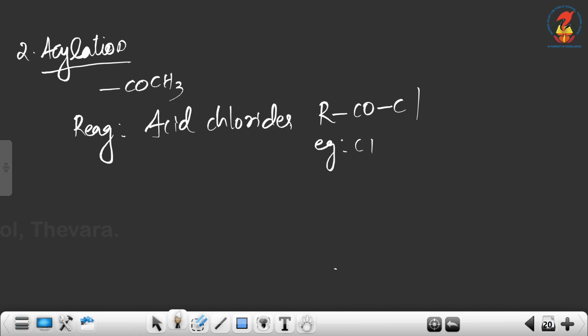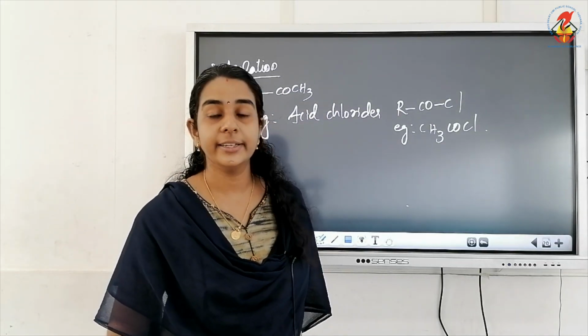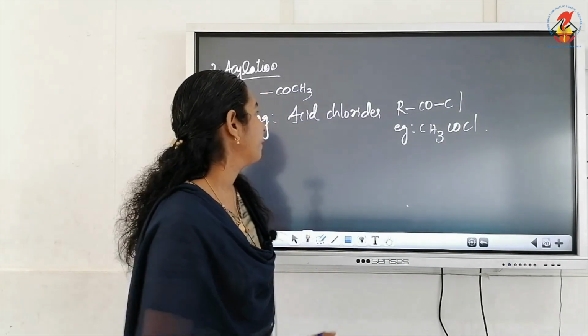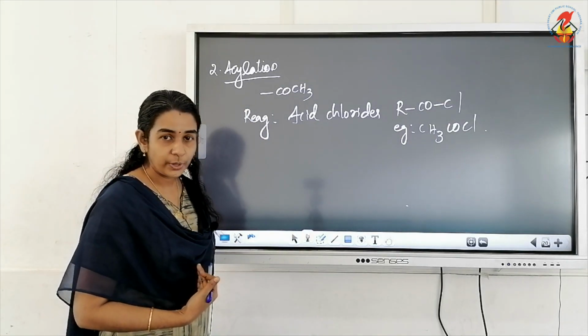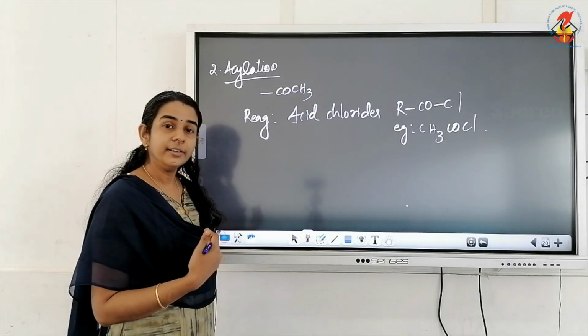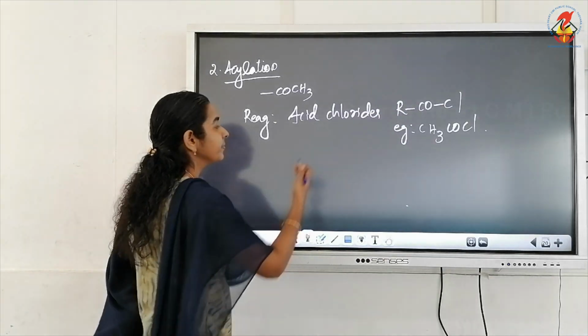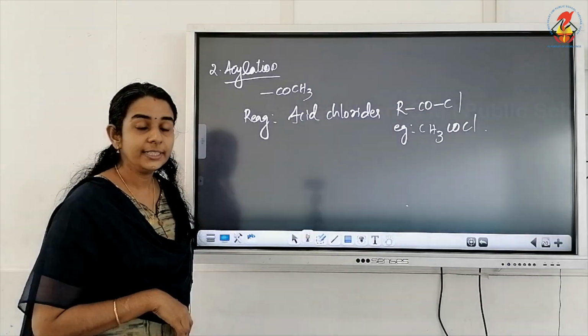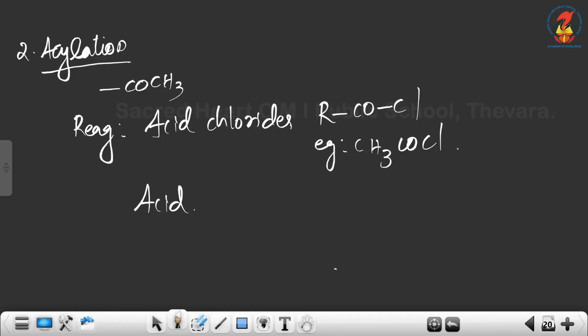For example, the common acid chloride that we use is acetyl chloride, that is CH3COCl. There is no need to use all these reagents together; we can use any one of them. Another reagent that we can use is acid anhydride.